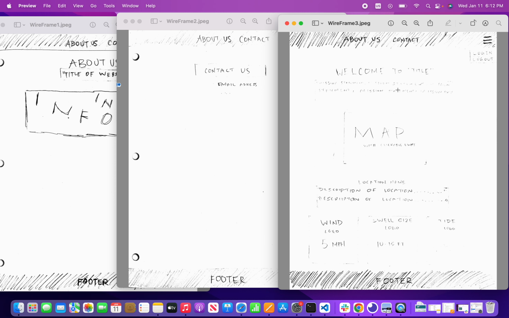And here is the home page. It's a little bit difficult to make out, but there's the instructions on how to use it, a welcome, and then the API data, description, location name. So basically the exact same thing as what I have, but initially I was going to put a map. Just due to time constraints, I was not able to do that.